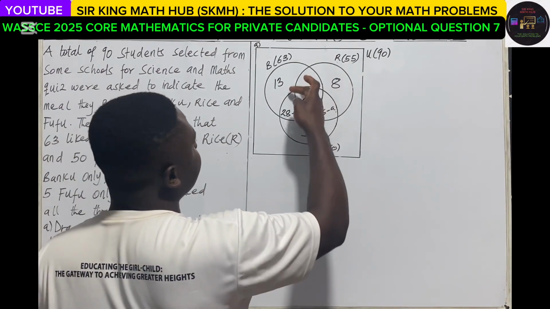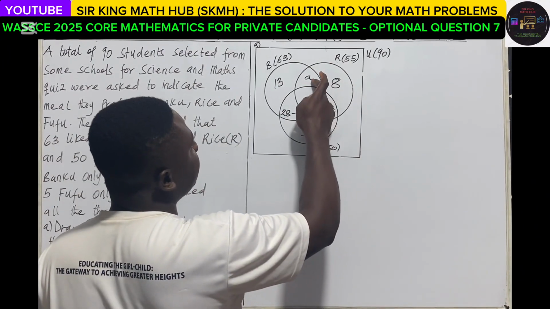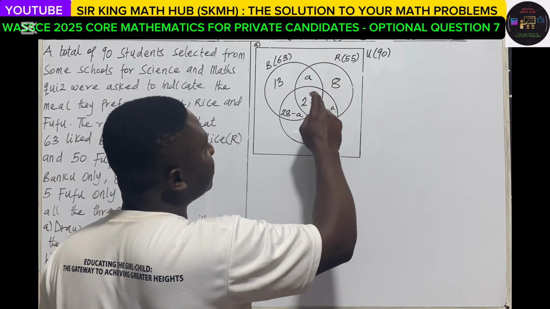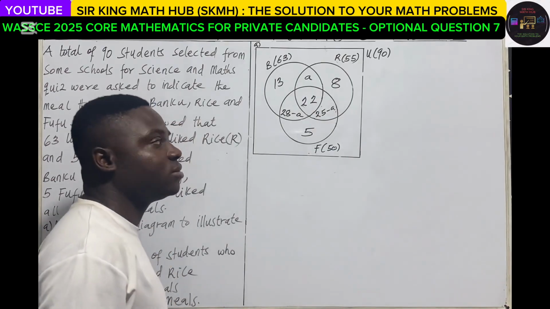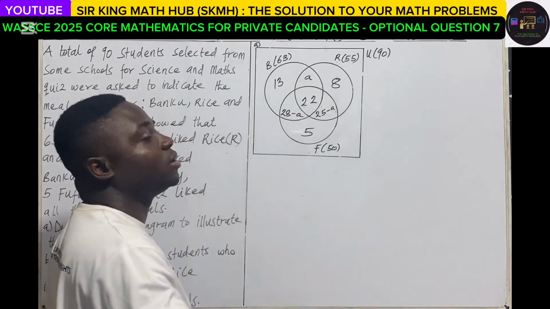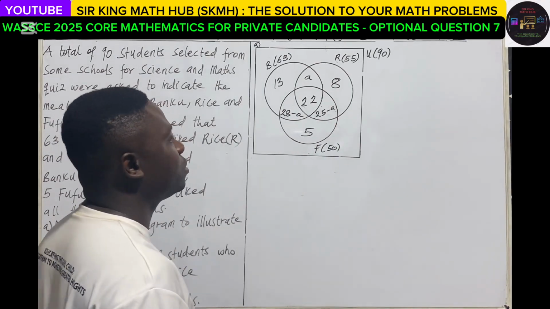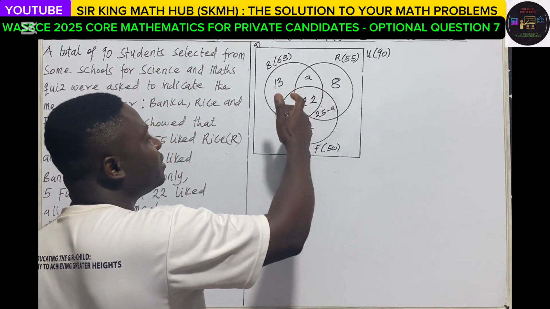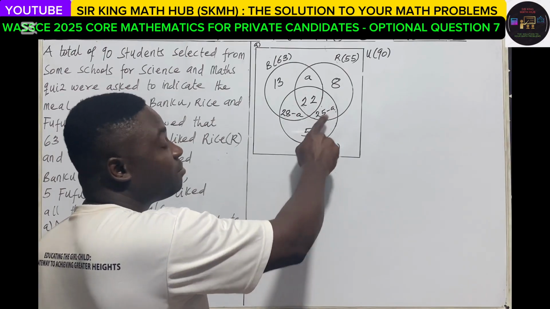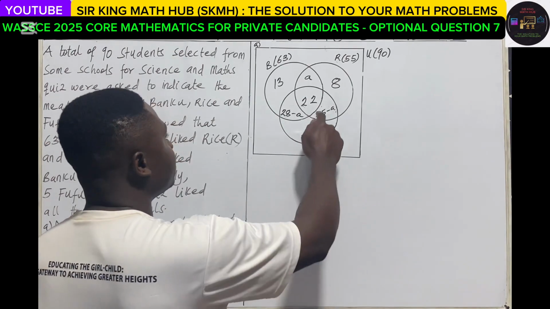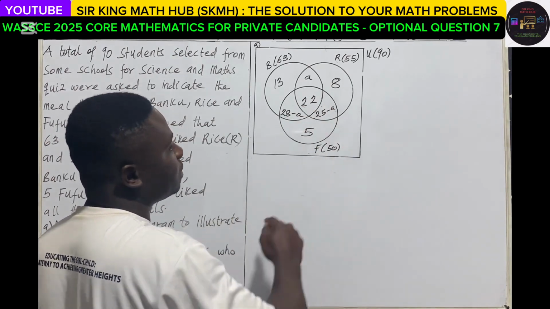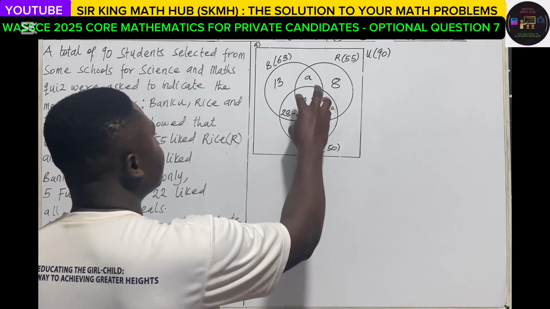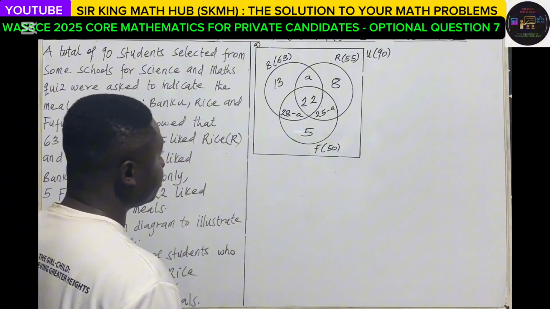Also with the rice circle, we have positive A and then minus A. When we sum all the 4 regions and equate to 55, the positive A and the negative A will also cancel out, so there is nothing we can find. But looking at the fufu circle, we have minus A and then minus A. When we sum up these 4 regions and equate to 50, minus A and minus A cannot cancel out. So that is the only option we have.